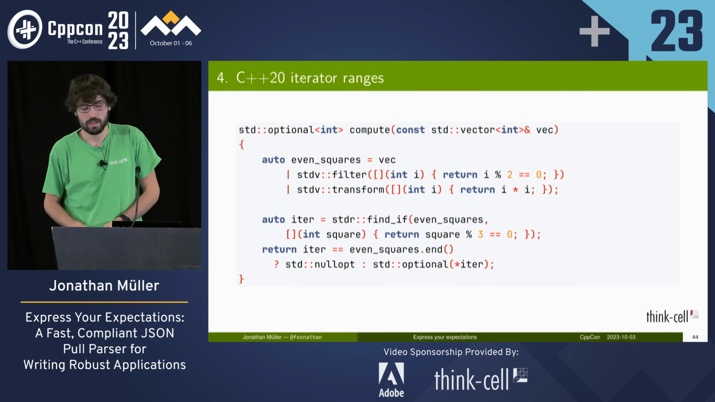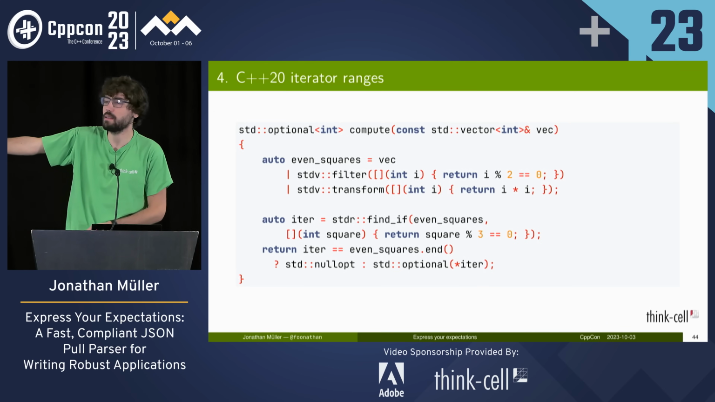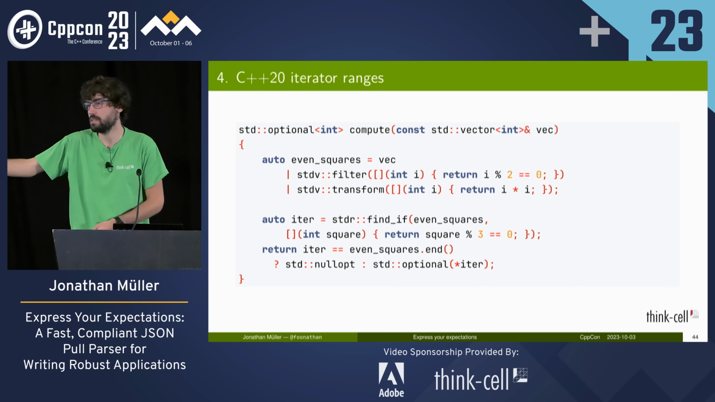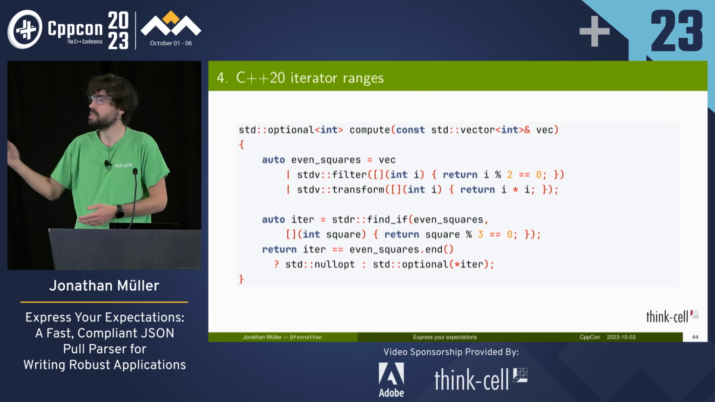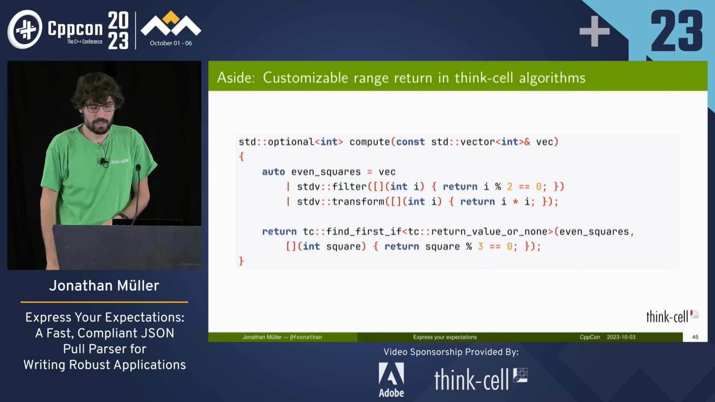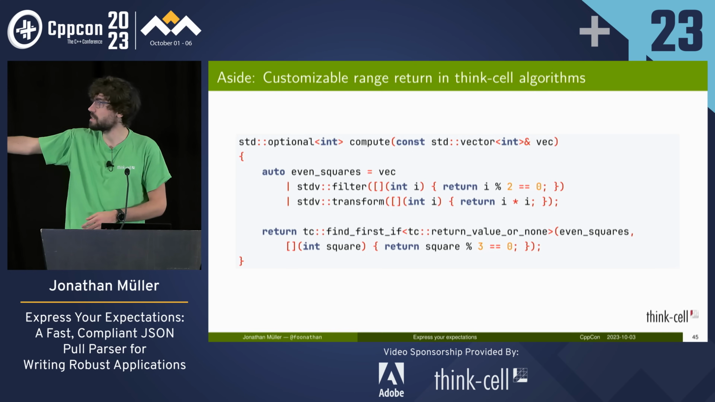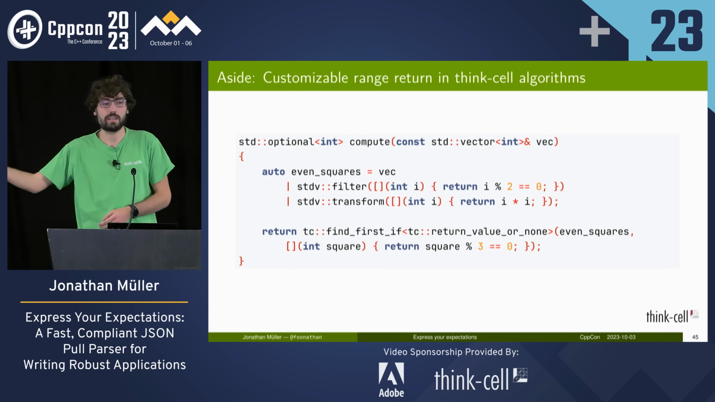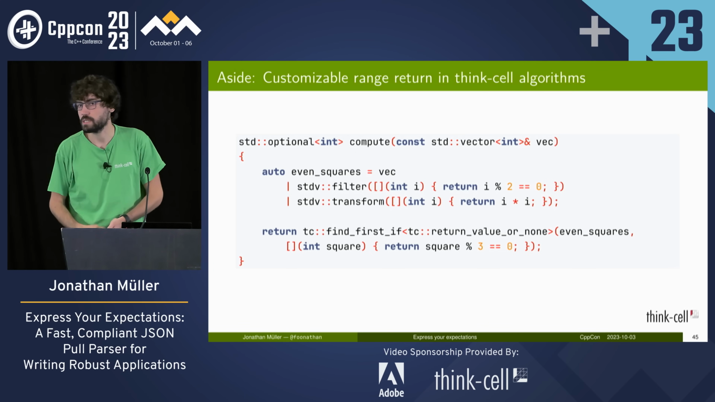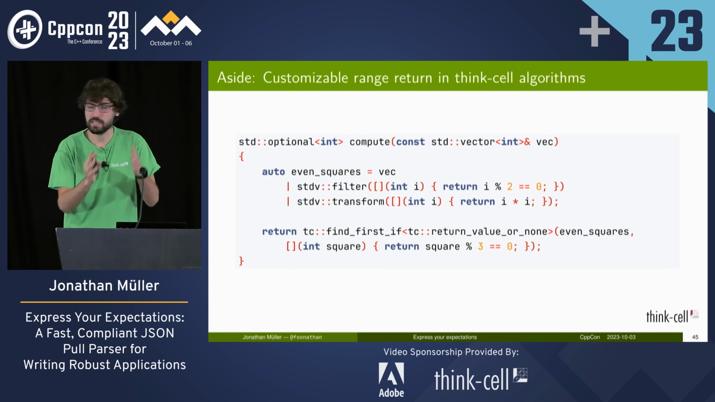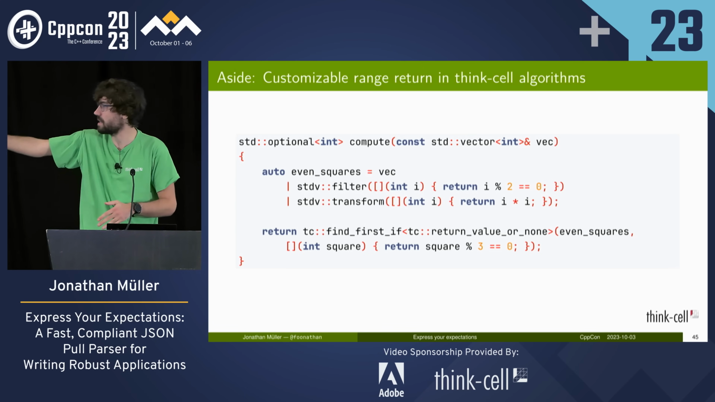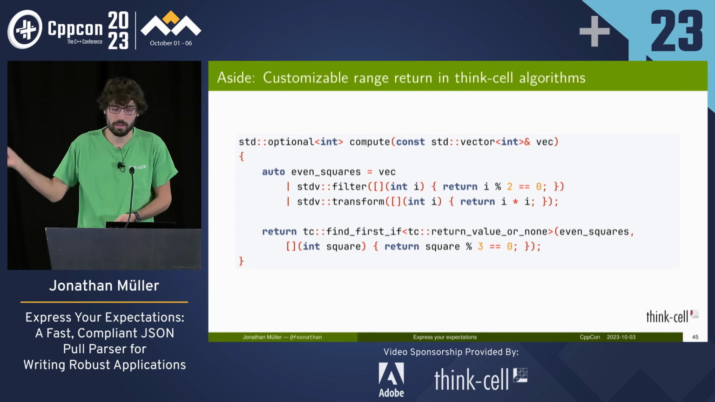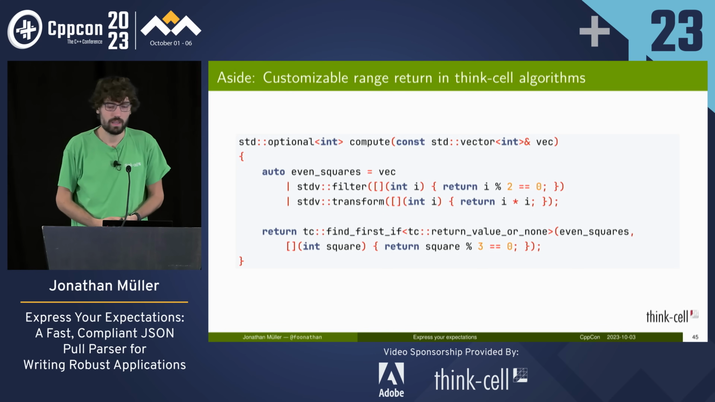So a small nitpick. I never really liked the last line. So find if returns an iterator, but in most cases you don't want an iterator, right? You want something. In this case, we want an optional of the element. So at think-cell, we have custom algorithms which take a range and return a value. And here we say we want to find the first one, and we want to return the value or none. And this will directly give us an optional. Similarly, we've got something like give us the slice of everything before the thing. There are dozens of these range-returning algorithms that return slightly different combinations of types, which makes it really convenient in situations like that.